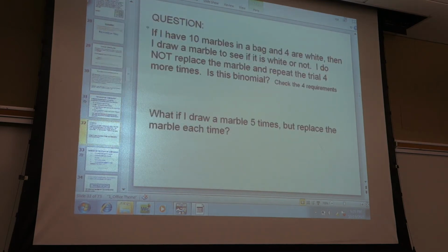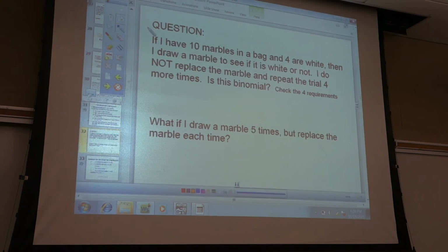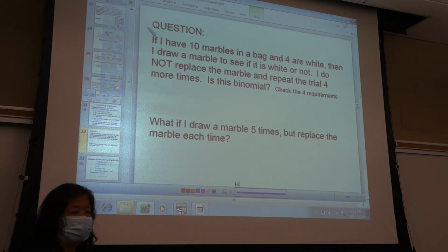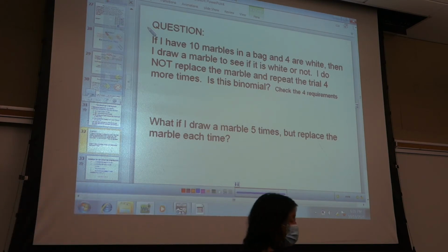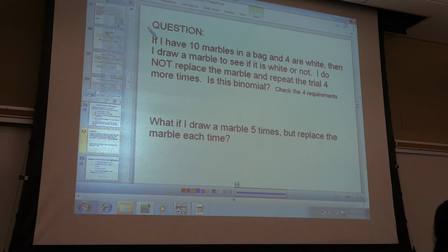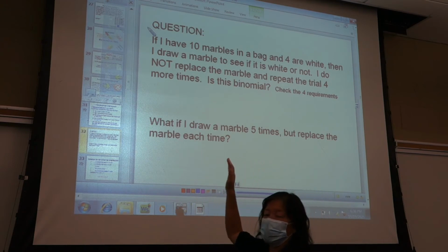All right, so here's a question. I have 10 marbles in a bag. 4 of them are white. I draw a marble and look at it to see if it's white or not. I do not replace the marble, I keep it. And I repeat that 4 more times, total 5 times. Is that binomial or not?